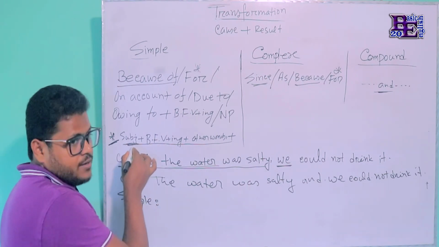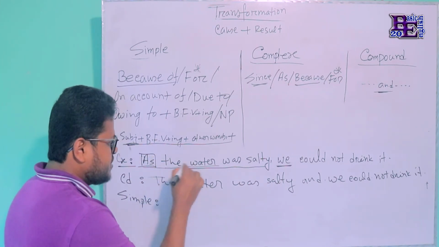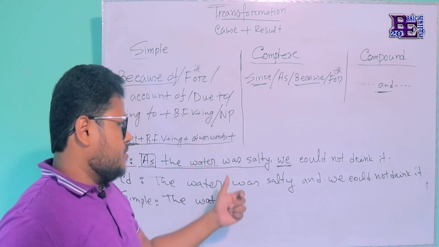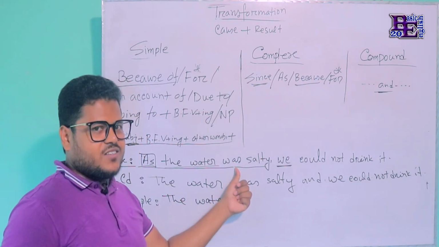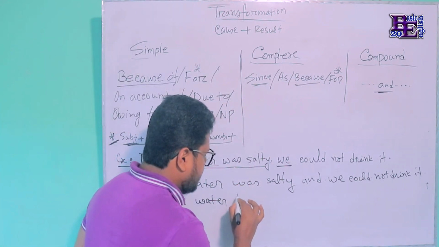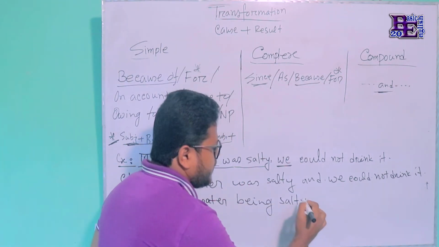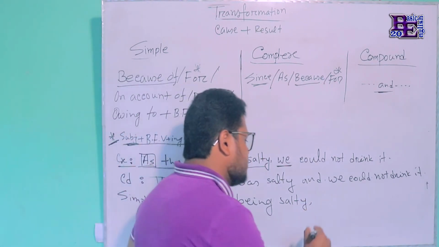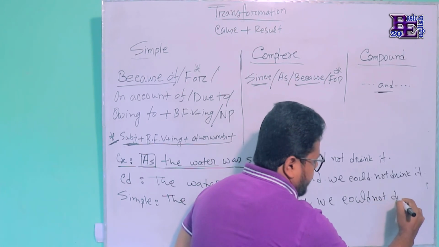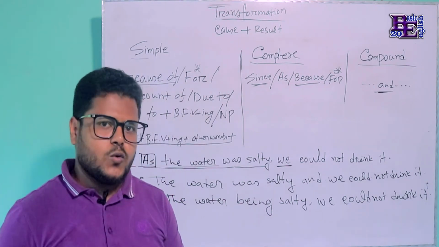Here the subject will come first. That means the subordinating conjunction will be removed, and we have to use the subject first, the water. And here, you know, ing with this one. What will be the ing? I've already told you. Let's see. The water being salty, and the rest of the parts should be used without any change. We could not drink it.